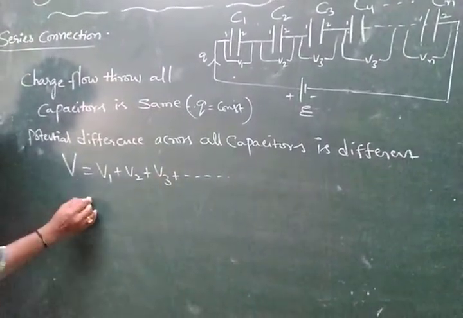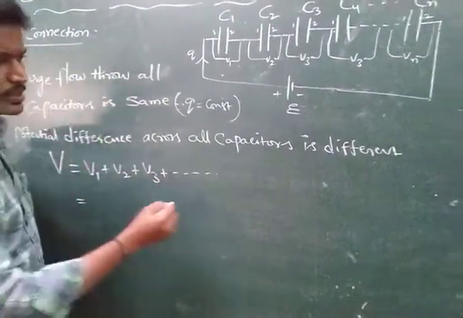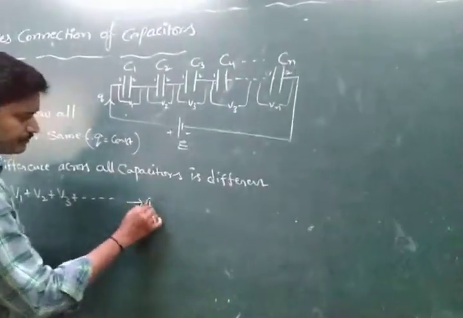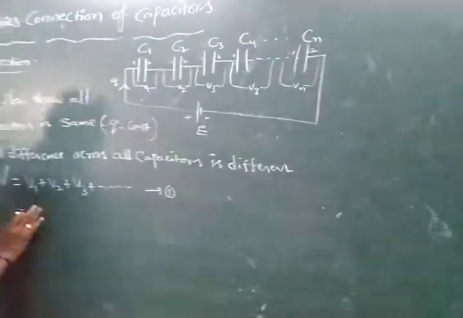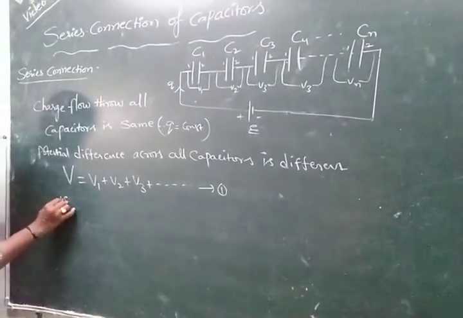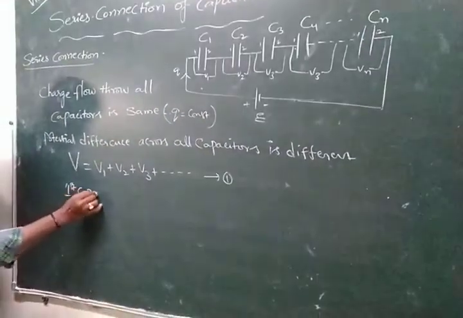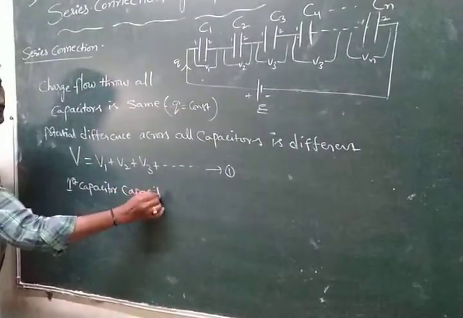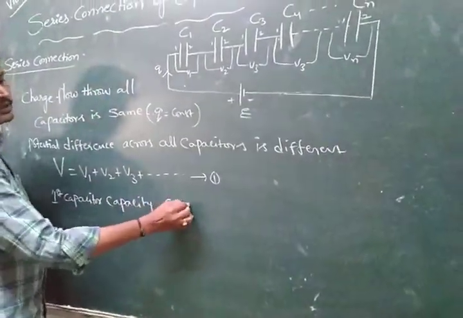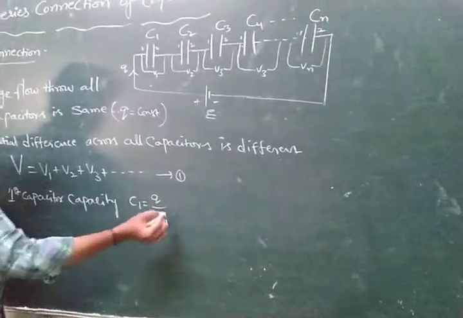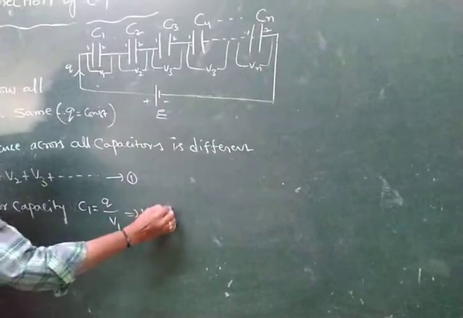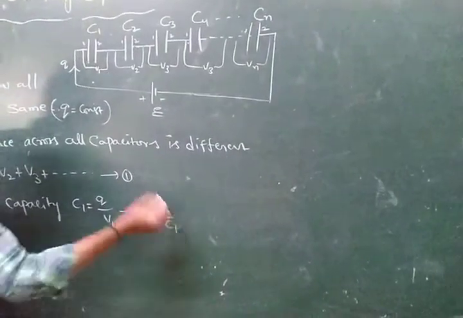This is equation 1. Therefore, the potential difference across the first capacitor: the first capacitor capacity C1 is equal to Q by V1. So from this, V1 is equal to Q by C1.